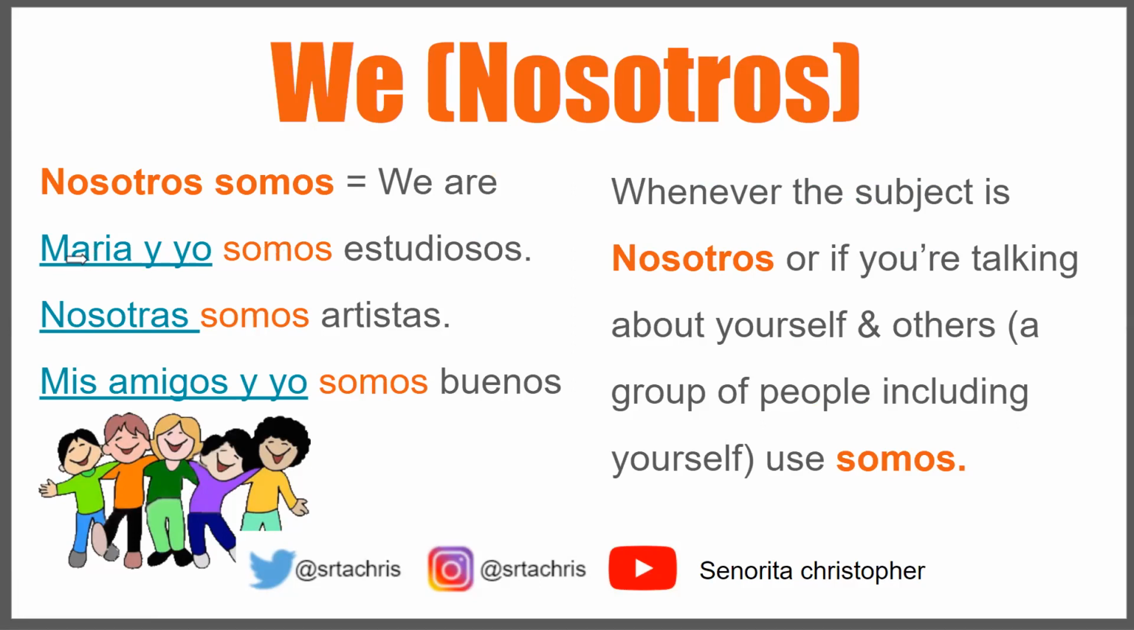Here are some examples. María y yo somos estudiosos. Nosotras somos artistas. Mis amigos y yo somos buenos. Each of these examples require the verb somos because I'm talking about us collectively as a group, we. I say another person and myself, Maria and I, my friends and I. It's other people, including myself. So whenever the subject is nosotros, or if you're talking about yourself and others, which is a group of people including yourself, we use somos.